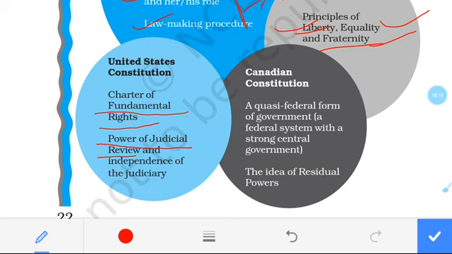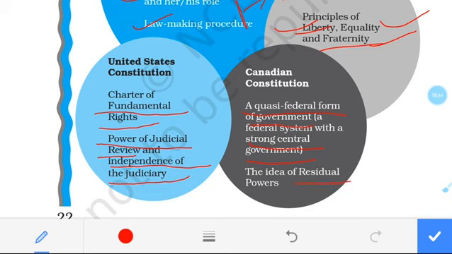Then we have also borrowed from the USA the independence of the judiciary. You all know that the judiciary is an independent system where the ministers do not interfere. From the Canadian constitution we get a quasi-federal form of government, a federal system within a strong central government, where the powers are shared among the state, central and local government, but basically the power is held by the central government.